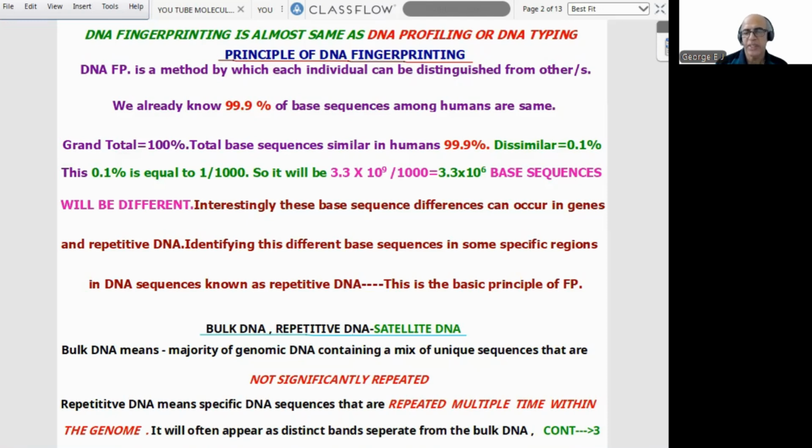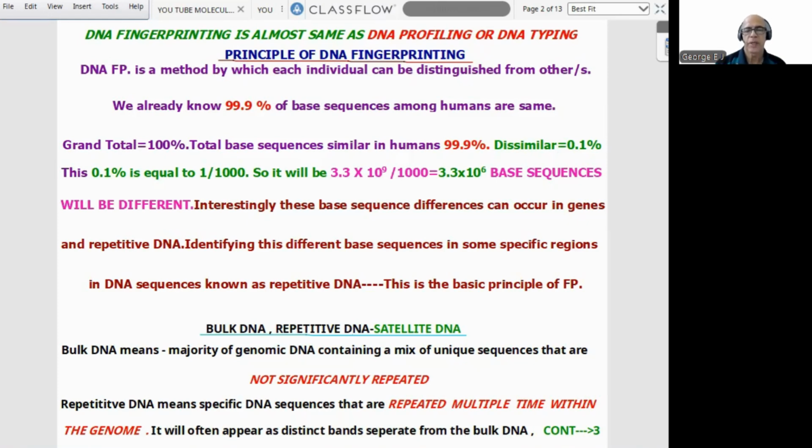So it is connected with repetitive DNA, because those sequences will be repeated. I think the idea is clear. Now we have to proceed with some basic terms, because I'm putting it in this manner so students will feel comfortable and easy, step by step.